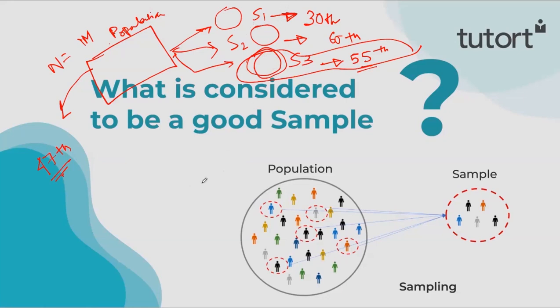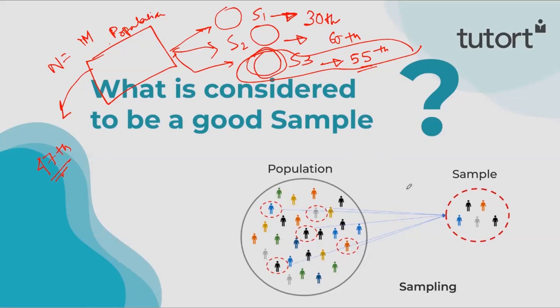So the definition of a good sample is that particular sample which can closely represent the population, or which can closely represent and capture the variation in the population. Okay, that is considered to be a good sample, right?